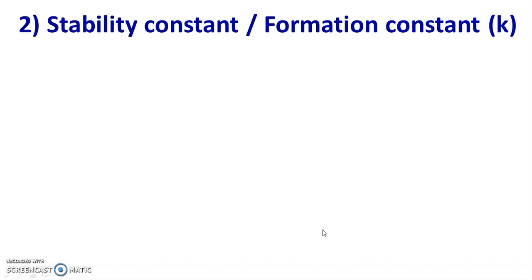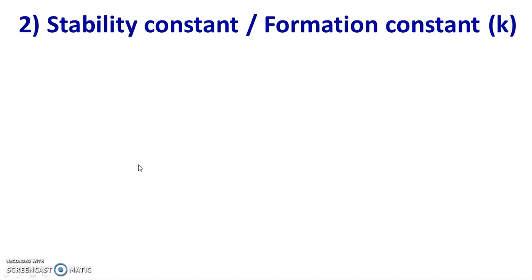In this video I am going to discuss the stability constant or formation constant. Now stability constant can be calculated from the reaction involving formation of the complex, and here you know that the metal complex is formed by the reaction between metal and ligands. Stability of the particular complex can be expressed in terms of stability constant, and stability constant is the reciprocal of dissociation constant. In earlier video we have seen that there is an inverse proportion between dissociation constant or instability constant and the stability constant.